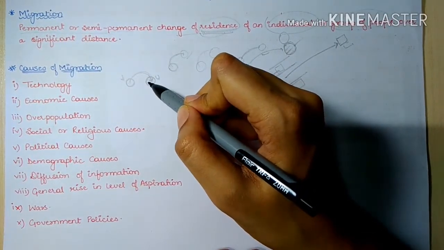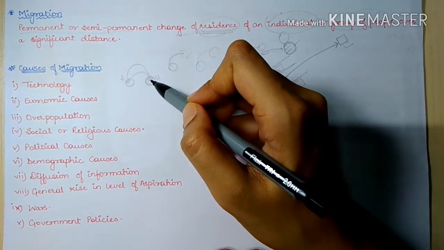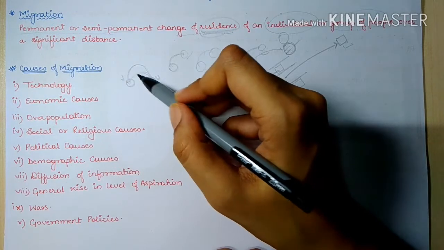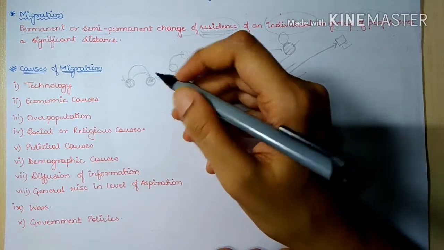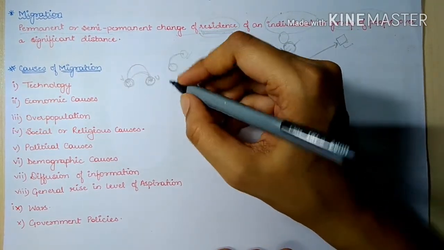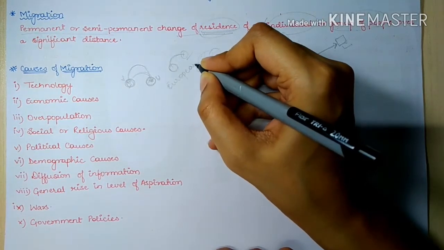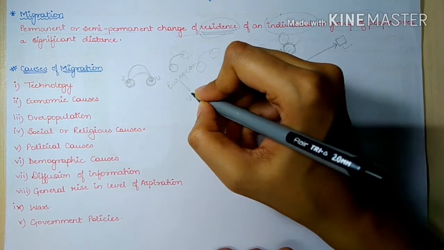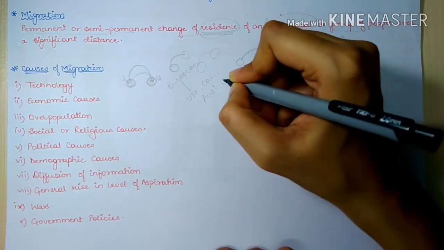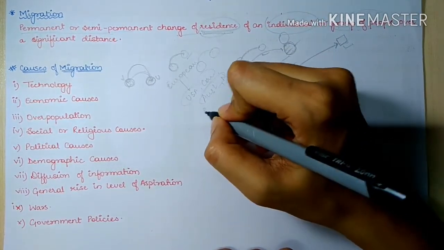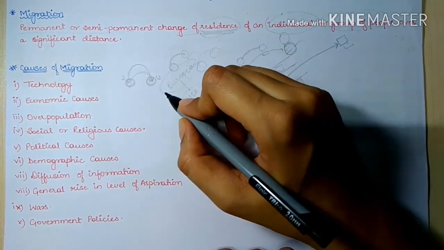Now there is another case as well. Here people are migrating from more developed regions to underdeveloped regions. This migration is because of access to resources in these regions. For example, during the time of industrialization, people from European countries migrated towards the USA, Canada, Australia, New Zealand, and other areas such as Africa. Why did they migrate to these regions when Europe was more developed?